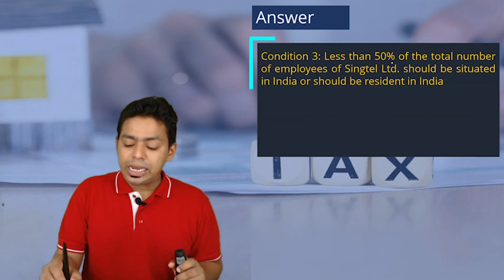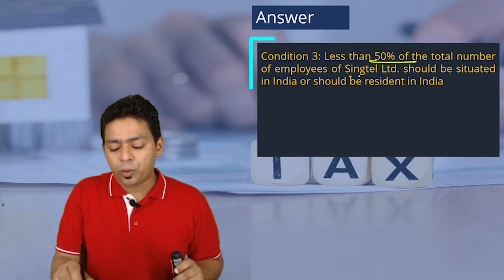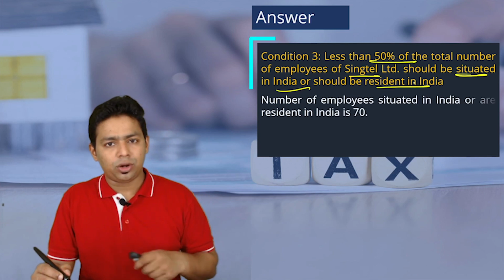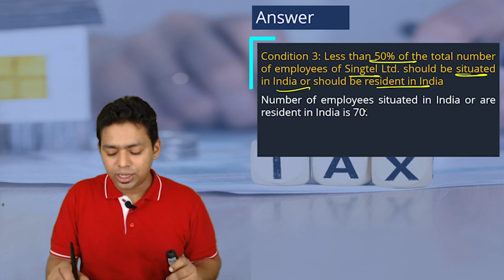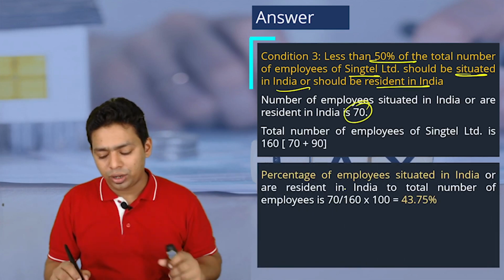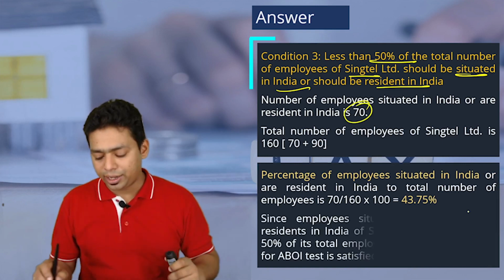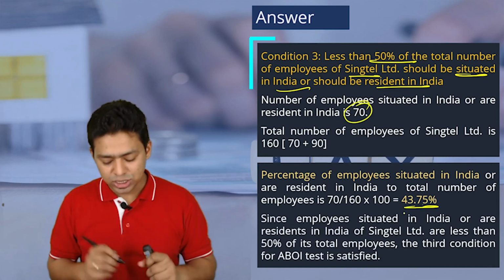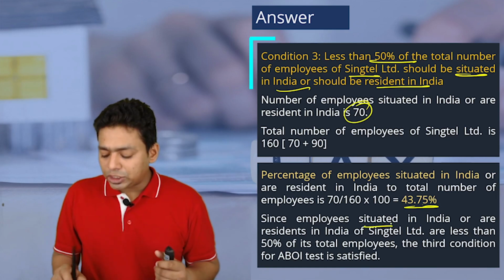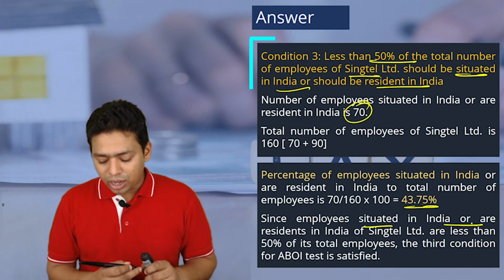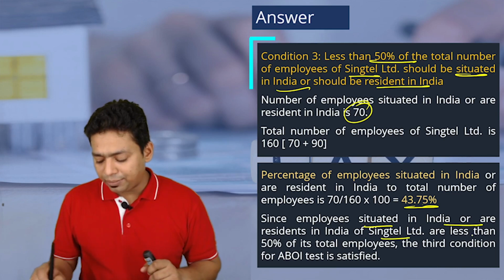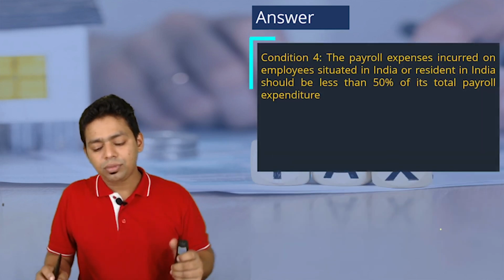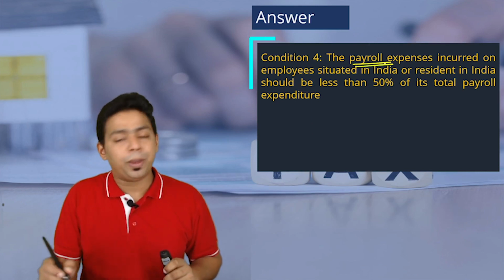Third condition, less than 50% of total number of employees of Singtel Limited should be situated in India and should be resident in India. So this we have already discussed. Only 70 employees out of 160 employees are there in India. In percentage, it is only 43% of your labor force. Since employees situated in India or resident in India of Singtel Limited are less than 50%, even the third condition is satisfied. Condition number 4 is payroll expenses.